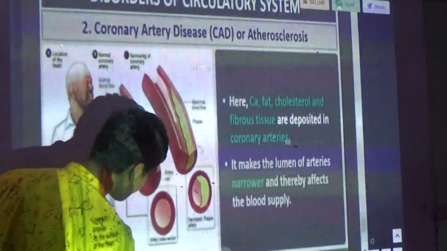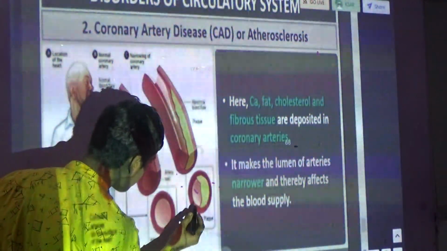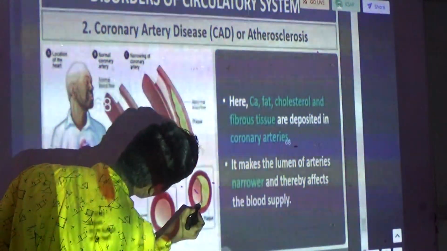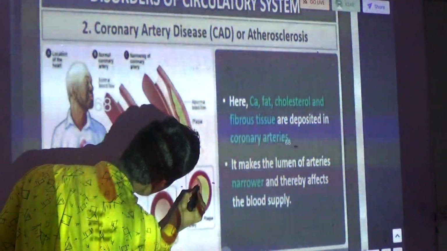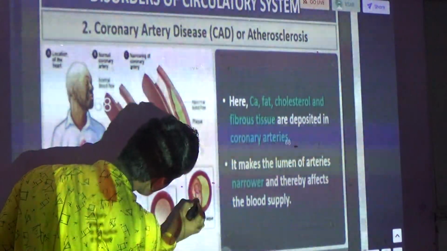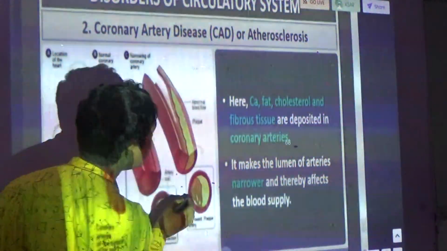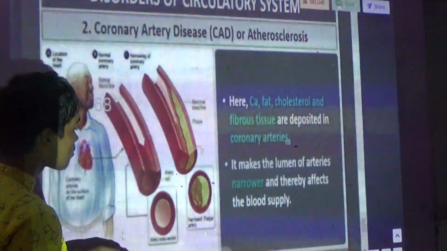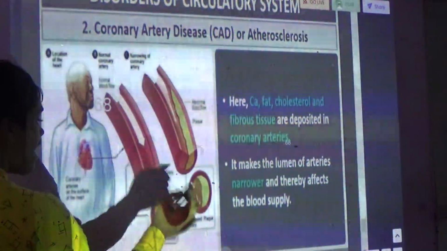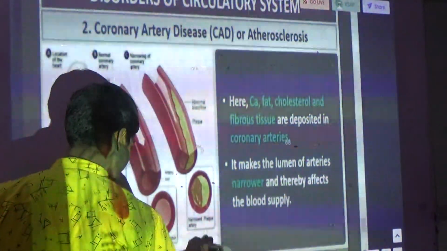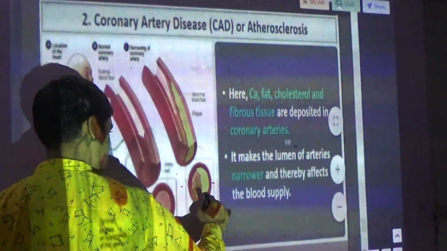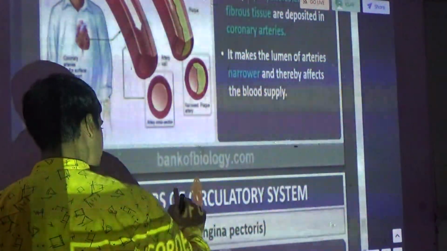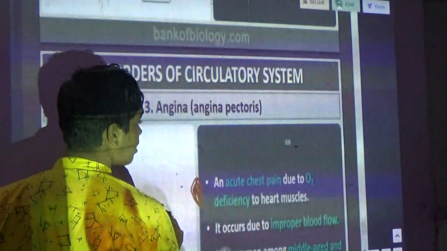Look here, this is the small area for the blood supply. Okay, for the blood supply it is smaller, but it is not higher. Now this is the one. I think this is the last one.